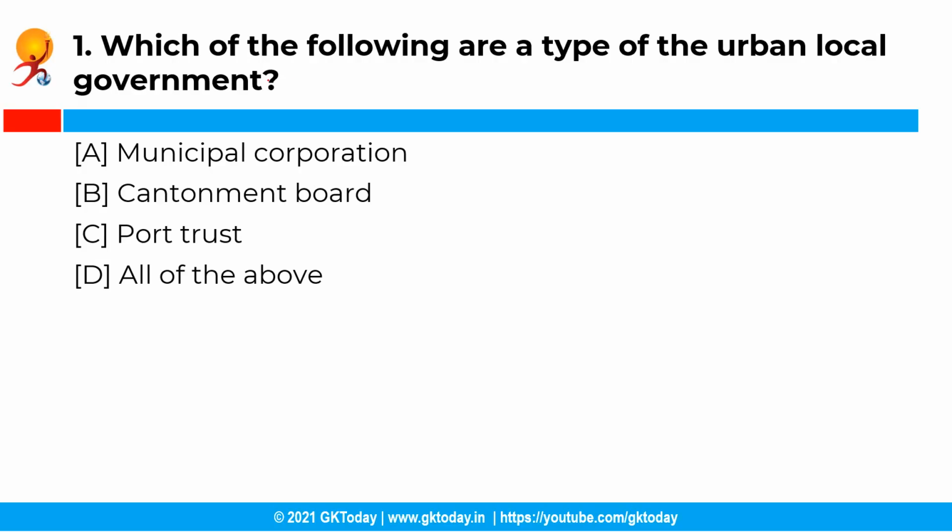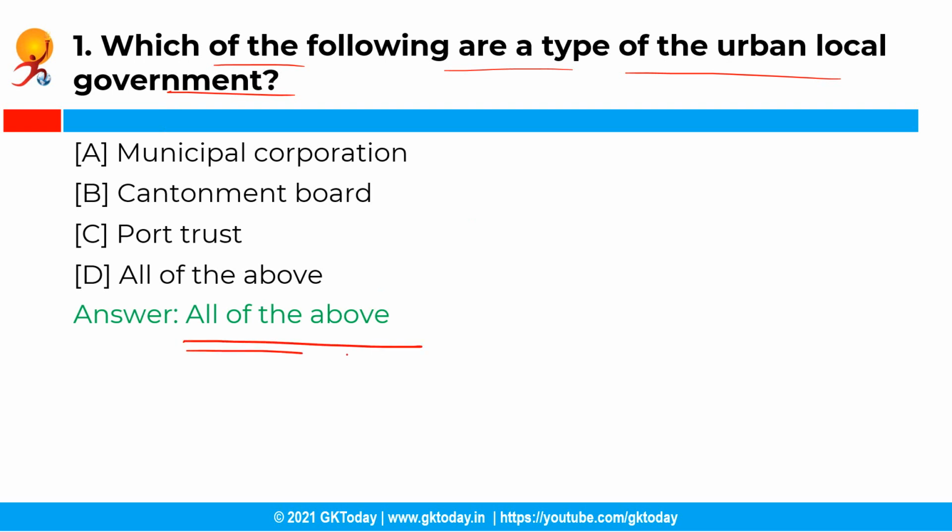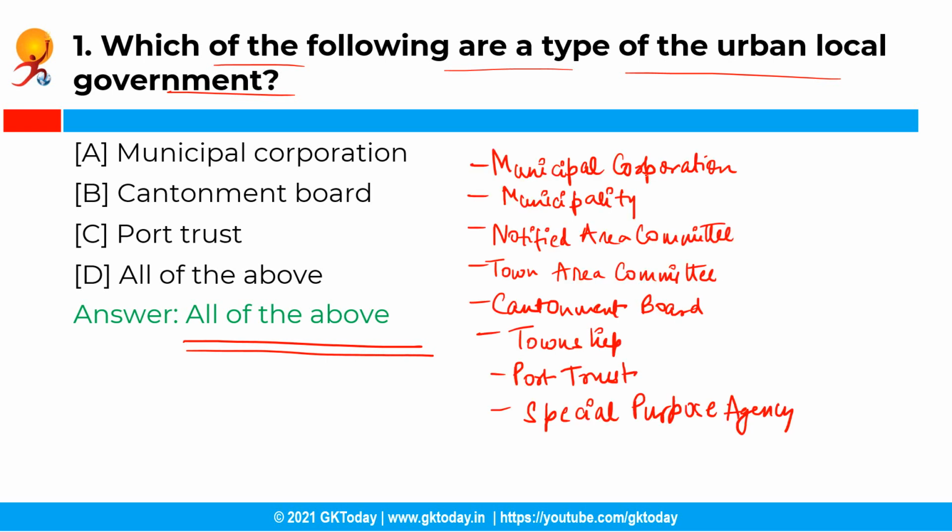So the first question is, which of the following are a type of the urban local government? So you have the following options and the correct answer is option D, that is all of the above. See, there are 8 types of urban local governments that function in India, which are municipal corporation, municipality, notified area committee, town area committee, cantonment board, township and port trust and special purpose agency.